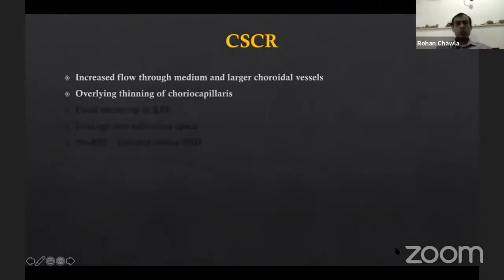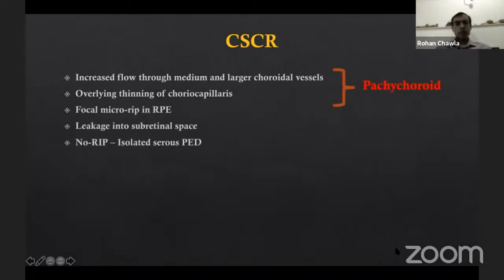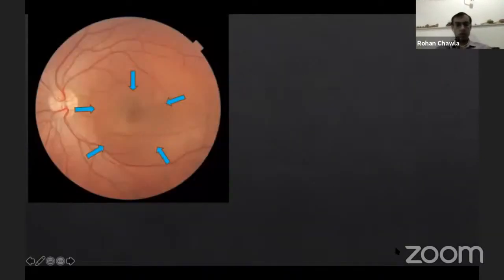So just to go into the pathophysiology, the recent thought process is that there is an increased flow through the medium and large choroidal vessels and overlying thinning of the choriocapillaris, which is also referred to as a pachychoroid type of situation. And finally there is a micro rip in the RPE, which leads to fluid seeping into the subretinal space. Or there is no rip, there might just be an isolated PED. This is one of the proposed hypotheses, but most commonly observed.